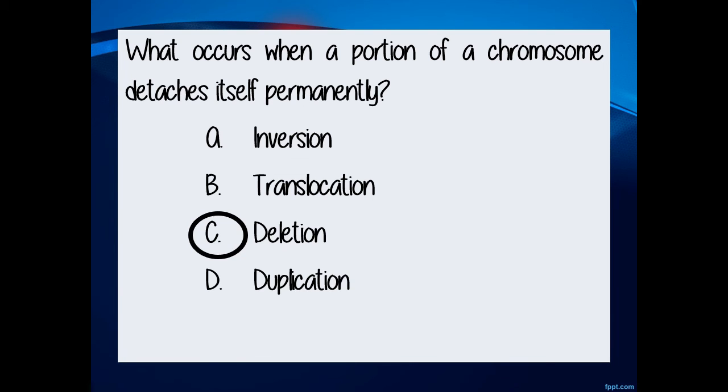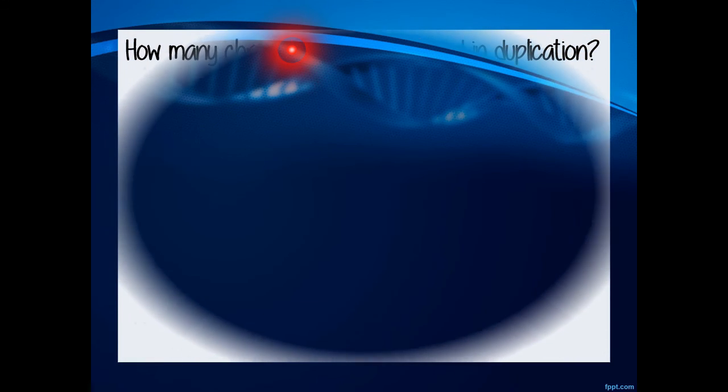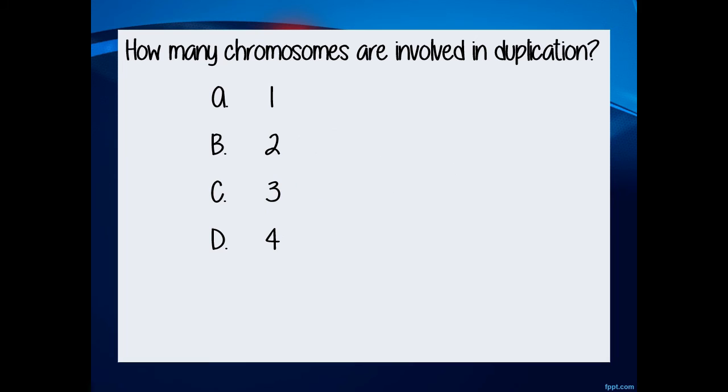For the third question, how many chromosomes are involved in duplication? Is it A, 1, B, 2, C, 3, or letter D, 4? The correct answer is A, 1.